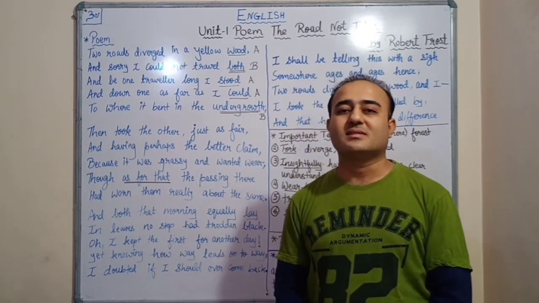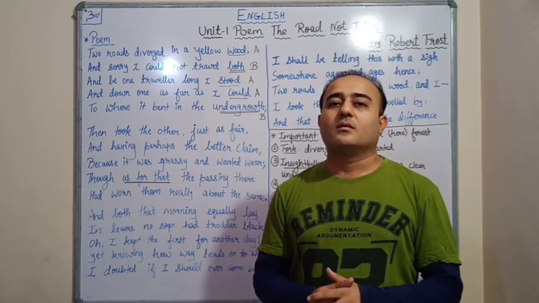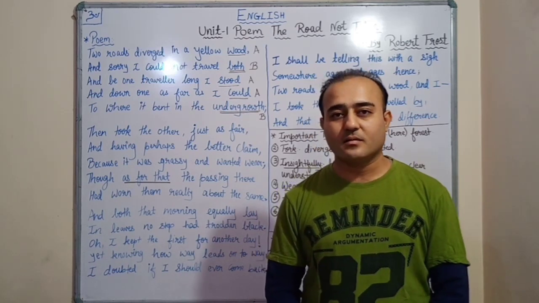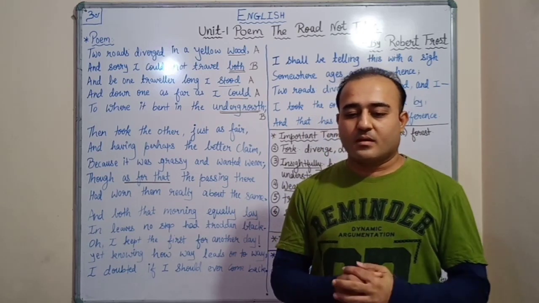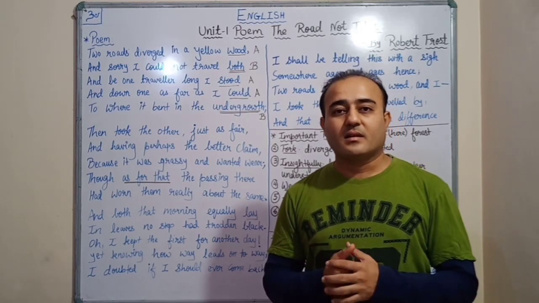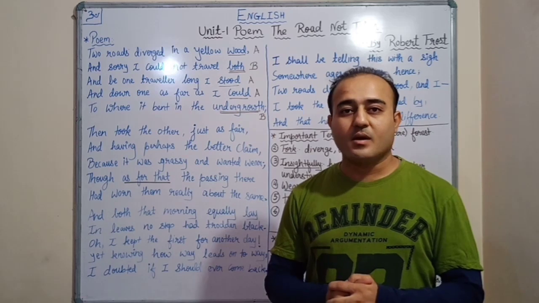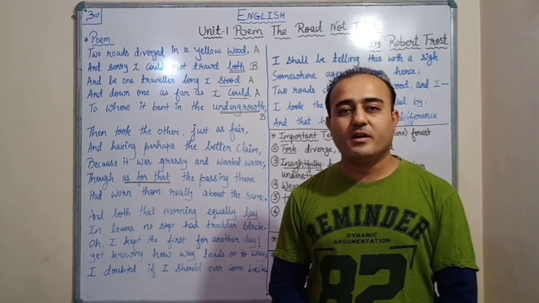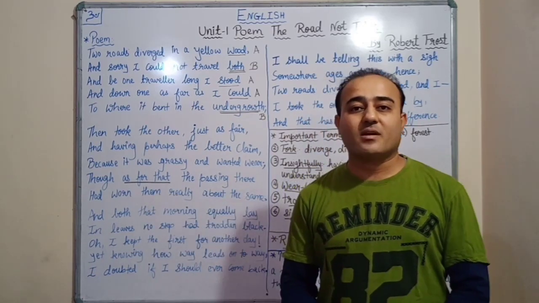So through this second paragraph, the poet tries to explain to us that he tried to look at the other road or the path, and when he looks at the other path, he sees that it was grassy and it looked like a better choice for him, because it looked grassy, that means it was less traveled by the people, right? As for that means less traveled by.